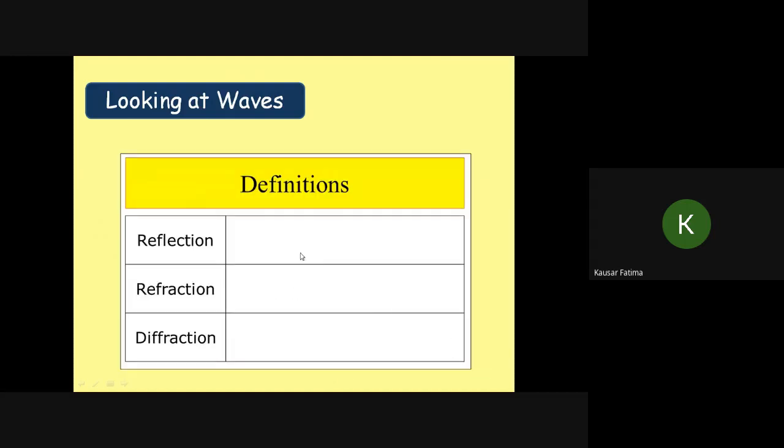Now here is the definition. Reflection: what happens when the wave hits the barrier and bounces back off? If you draw a line at right angle to the barrier, the reflected wave has the same angle to this line as the incoming wave. So it means the laws of reflection are obeyed in the case of water waves also. We will study this incident wavefront and reflected wavefront also.